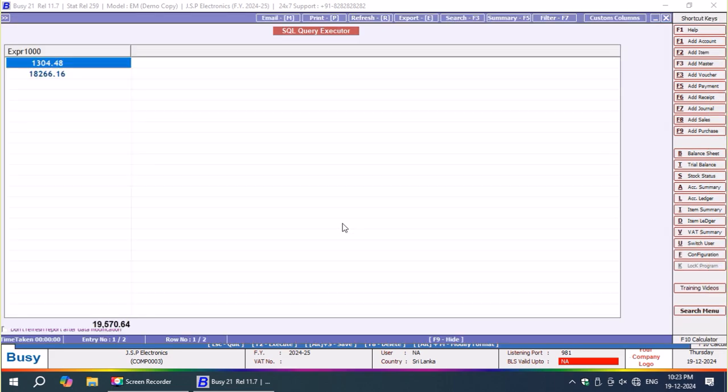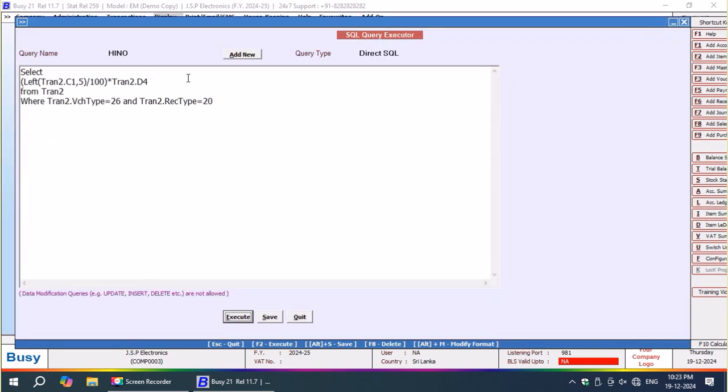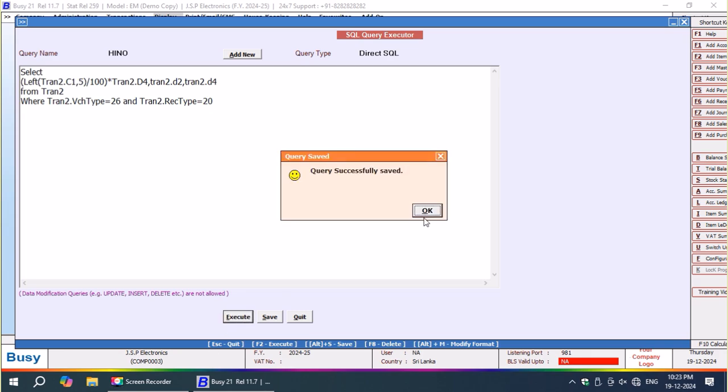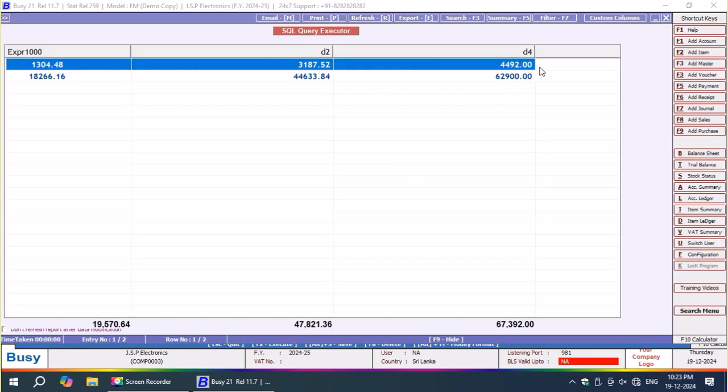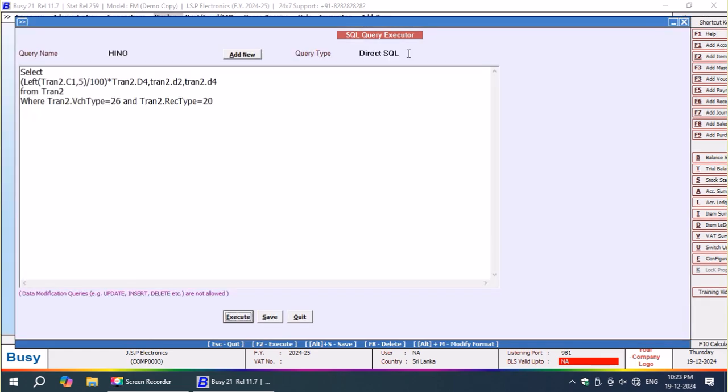Whatever value comes in the tran2 table under the D2 column, this is the discount provided. No, this is not the discount provided, this is the taxable amount. That is the list rate, and that much value has been reduced, and that is the taxable amount.